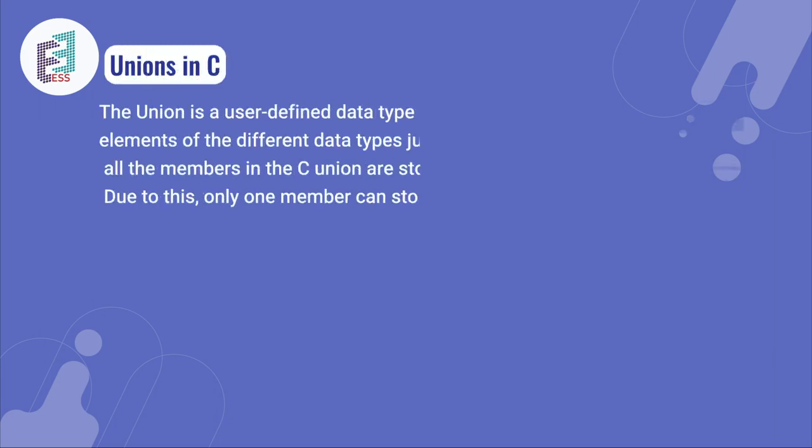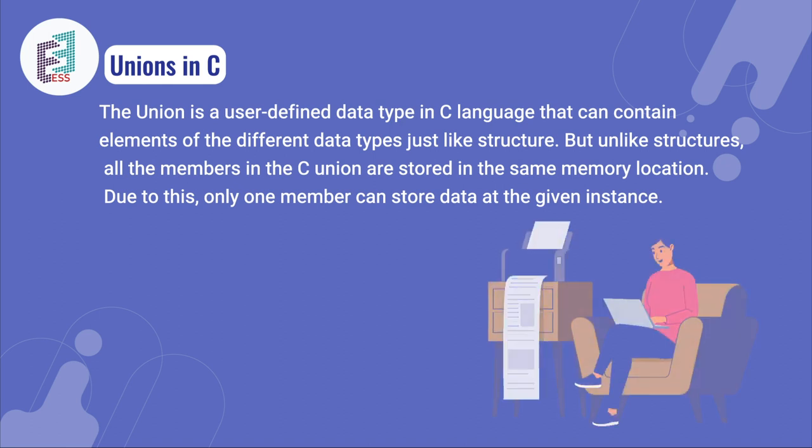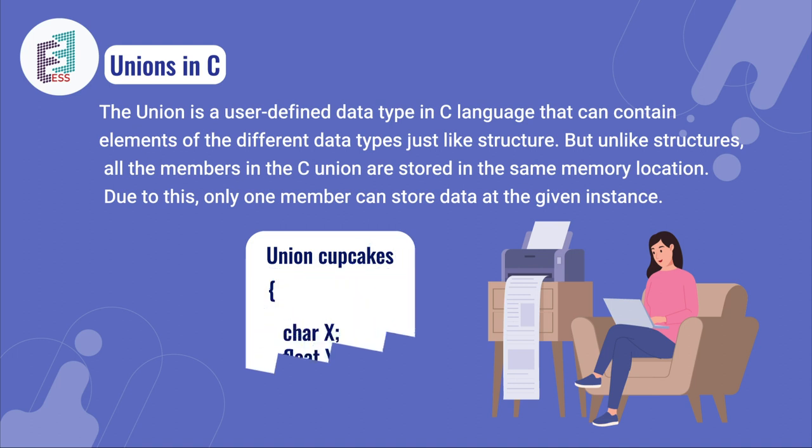Here, a union is a user-defined data type in the C programming language which contains elements of different data types, just like a structure. But unlike a structure, all the members in a C union are stored in the same memory location. Due to this, only one member can store a value at a given instance. Here, a union is considered where a character is stored in x and a floating point is stored in y, which is considered as an object.